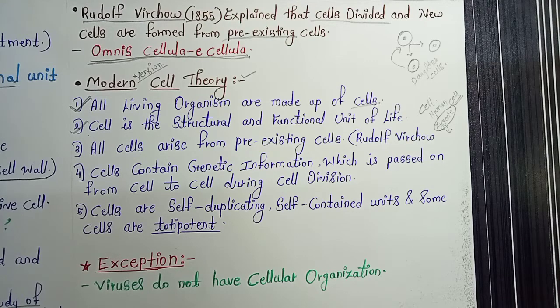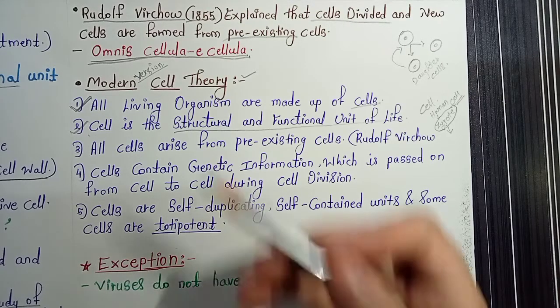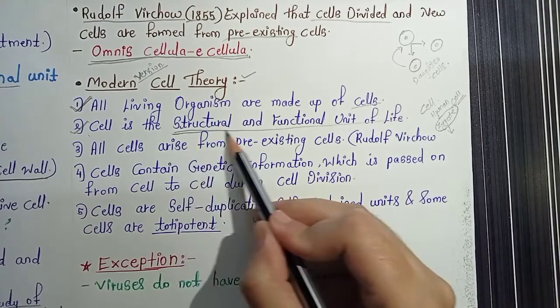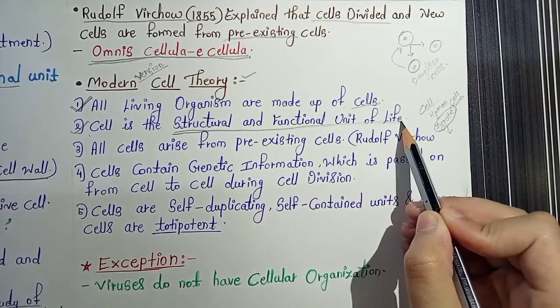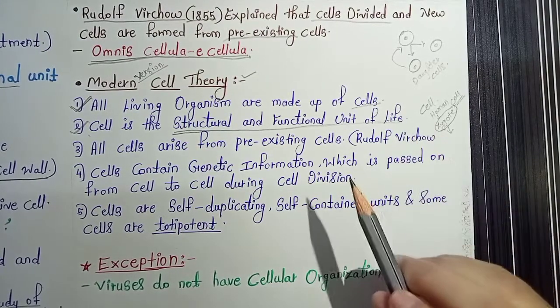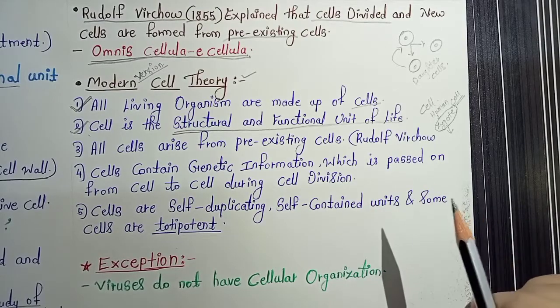A similar thing happens in plants also. The seeds are nothing but a type of cell. That's why they have given this statement that the cell is the structural and functional unit of life, because every organism is made up of cells only.